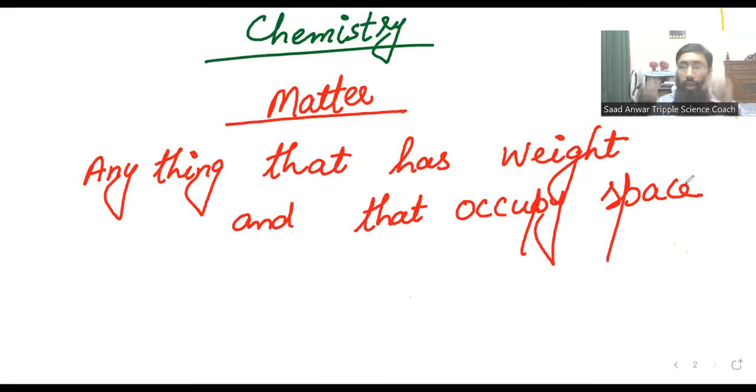For example, you can see my glasses, this is matter. This solid bottle in my hand is one form of matter. And when I open this bottle, you can see I have liquid, I have water. So water is another form of matter.